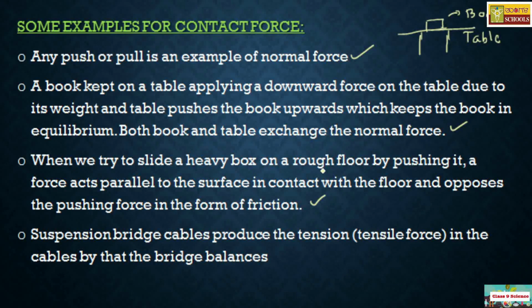Because an opposite force acts from the floor on the heavy box, opposing our force. It is in the form of friction. We are going to discuss friction later. Friction is also an example of contact force.